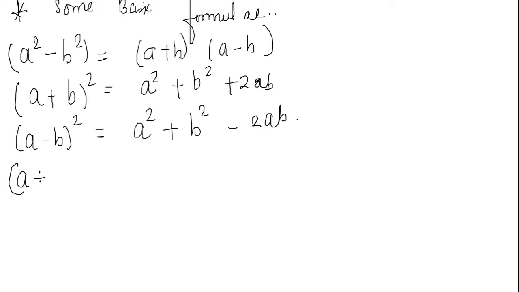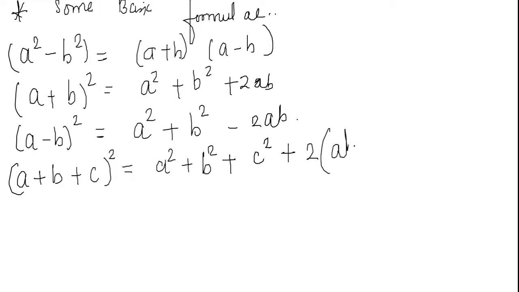Okay, one more formula that will be useful for you is a plus b plus c the whole square. So this will give us a square plus b square plus c square plus twice of ab plus bc plus ca.